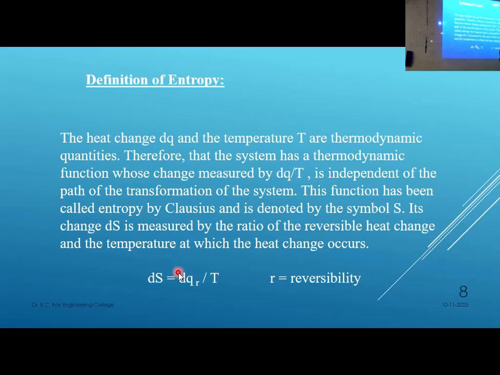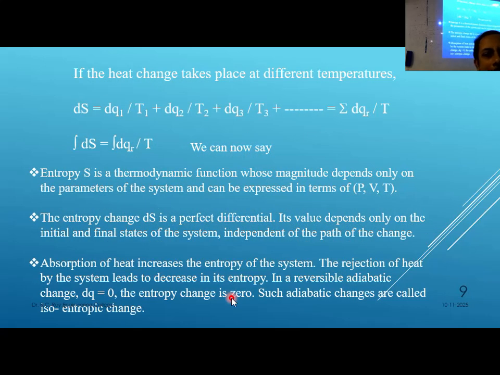Then individually you have to find out the entropy changes of all the 3 steps where it is reversible, and the overall entropy change. From the overall entropy change, if you deduct the reversible step entropy changes, then you can find out the entropy change for the irreversible step also. That means not directly, but you can get it in an indirect way. If it is a reversible process, you can get it directly. But if it is irreversible, from the cyclic process you can find it out. It can be calculated indirectly.